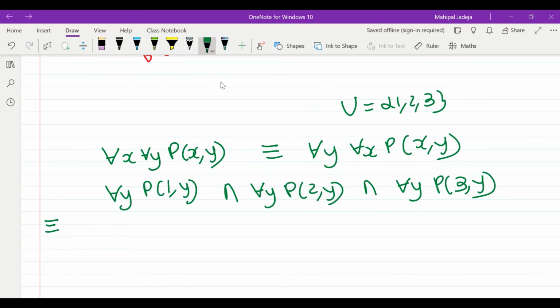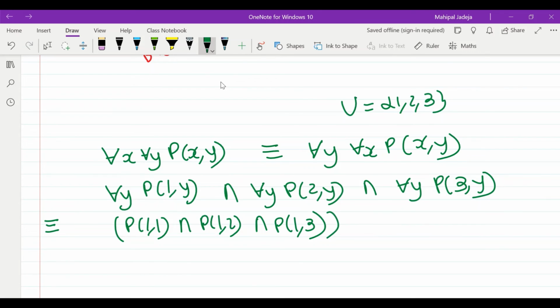If we consider the very first statement, for all y P of 1 comma y, this is equivalent to P of 1 comma 1 and P of 1 comma 2 and P of 1 comma 3, because three different values are possible for y.